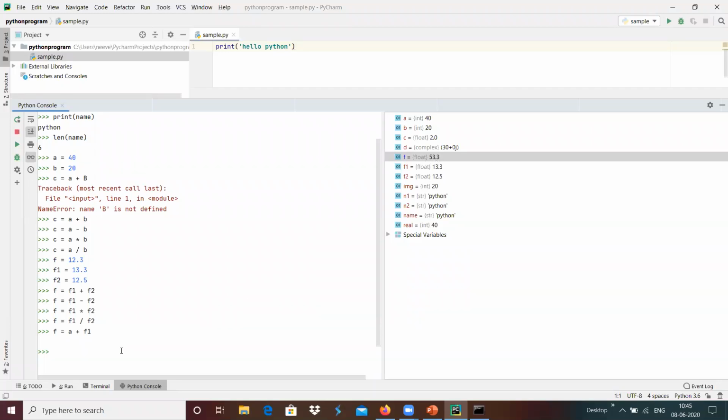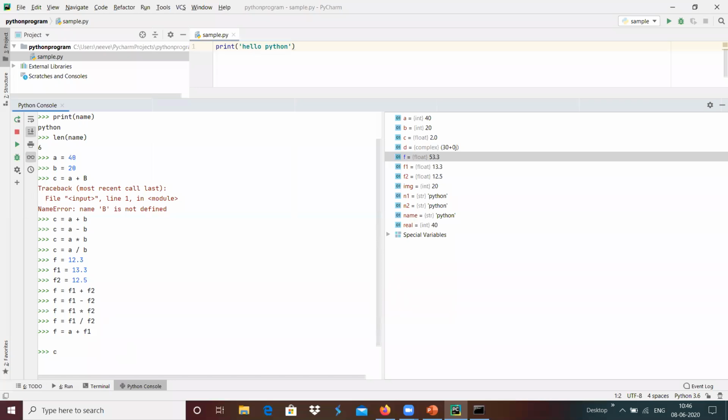Similarly, if you do addition, subtraction, division, or multiplication of an integer and a floating point variable, all of them result in a floating point variable. In a similar way, we can do addition and subtraction of complex numbers as well.